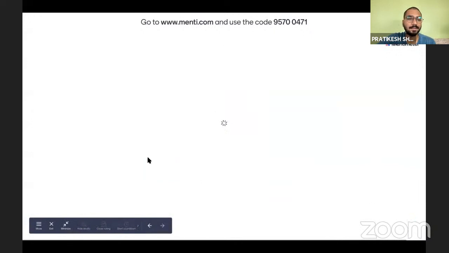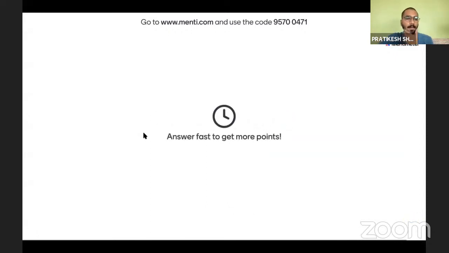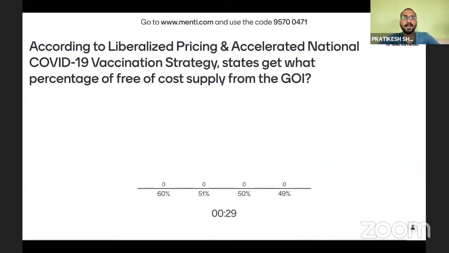So we have our last question. According to the liberalized pricing and accelerated national COVID-19 vaccination strategy, states get what percentage of free supply from the government of India?